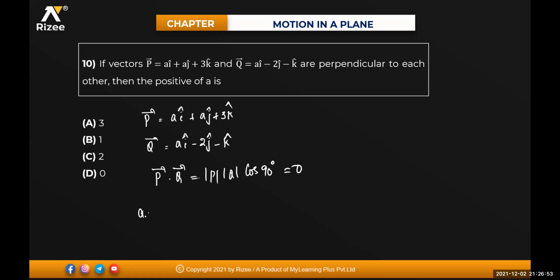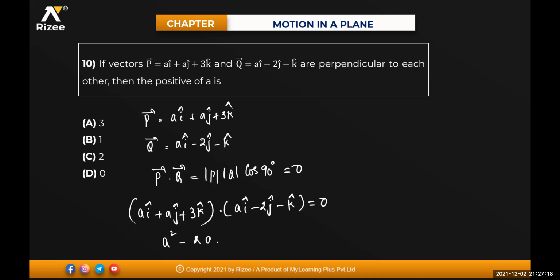So I can write here a i cap plus a j cap plus 3k cap dot a i cap minus 2j cap minus k cap will be equal to 0, isn't it? So i cap into i cap is nothing but 1, and a into a will become a square, minus a j into j is nothing but a, so it will become minus 2a. 3 into k, this will become minus 3.